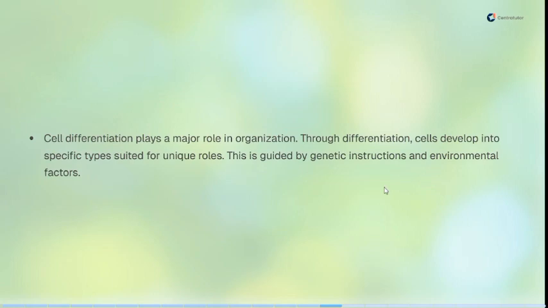So cells could not have been organized if they did not have different roles. It's as if everybody in this world was tall; we would not have been able to group people into average height and small height. That's actually what is happening here. Due to the diversity of cells, it's possible to group cells into different organizations, leading to the formation of different tissues. And this is responsible for how living organisms generally behave and function effectively, because if everything was doing the same function, there would be disorder within organisms.